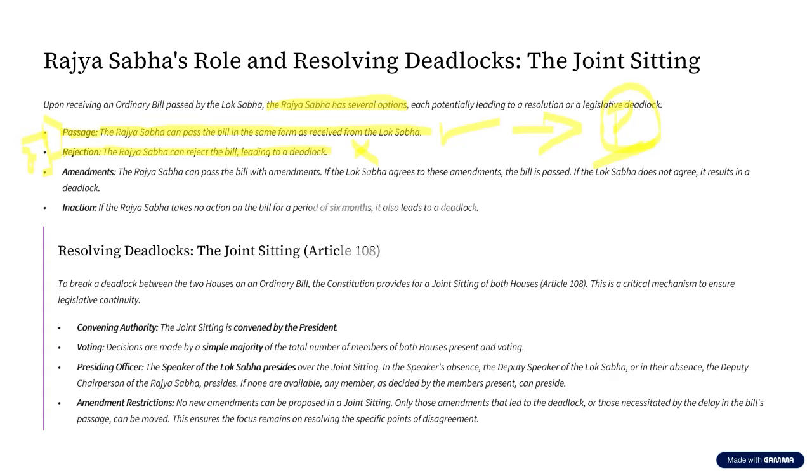Now let us see the third option that is available in front of Rajya Sabha. That is amendments. What is this amendment? Let us assume Lok Sabha has passed the bill and it goes to Rajya Sabha. Now Rajya Sabha proposes certain modifications to the bill, saying that this particular clause is not right and has to be changed.